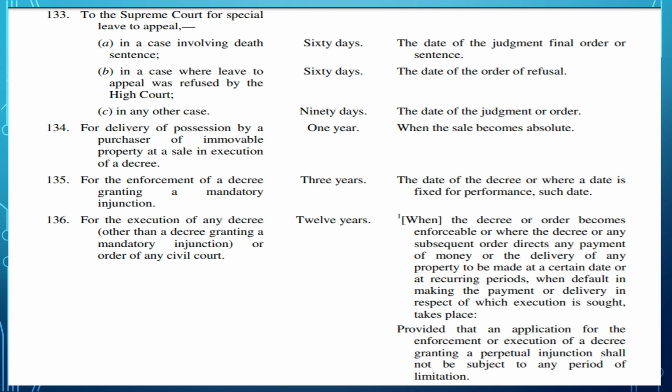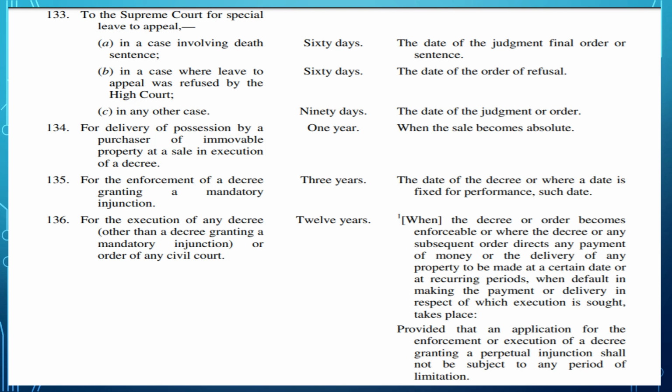134. For delivery of possession by a purchaser of immovable property at sale in execution of decree, it shall be done within 1 year when the sale becomes absolute. 135. Enforcement of decree granting mandatory injunction. If a mandatory injunction has been granted and you want to enforce that decree, you need to do it within 3 years from the date of decree, or where a date is fixed for performance, then from that date.